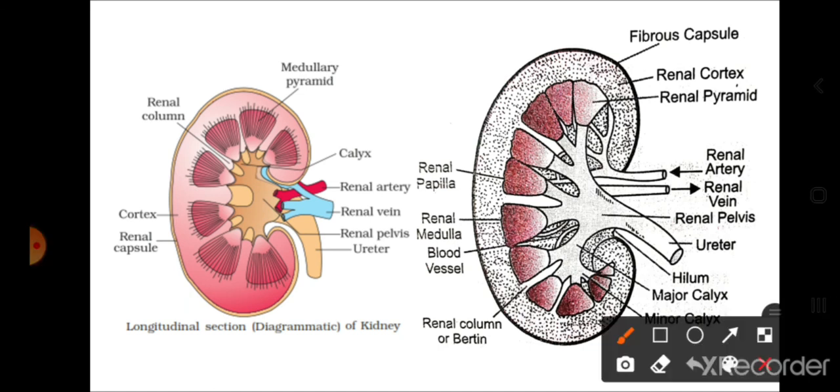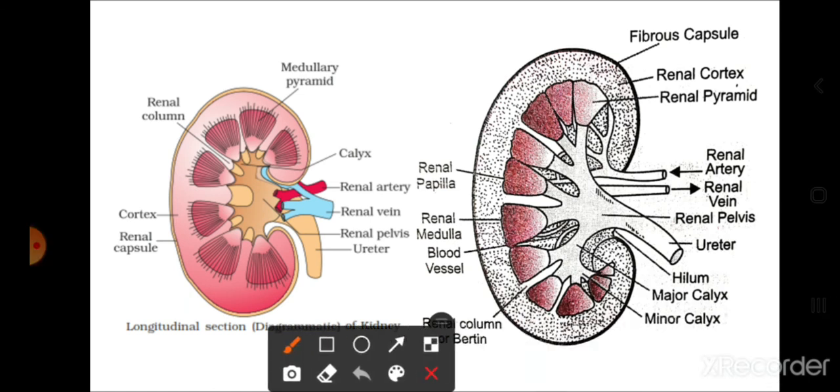See students, here you can see the diagram. ये जो portion है, this portion is the hilum, कि जहाँ पे renal artery अंदर जाती है, renal vein बाहर आती है, and वहाँ से ureter बाहर आता है. Now this black portion is the capsule, the dotted portion is the cortex. Now the medulla portion is divided into the 15 to 16 conical masses, जिसको बोलते हैं pyramids. अभी ये pyramids का broad portion है, cortex को face करता है.